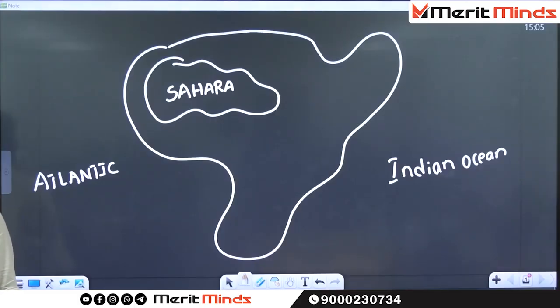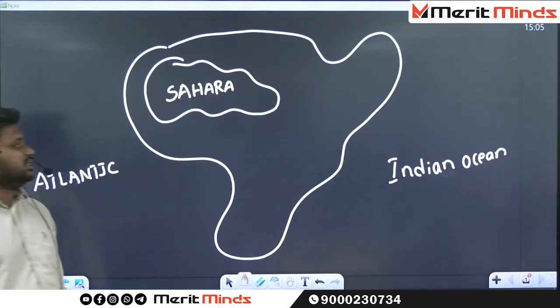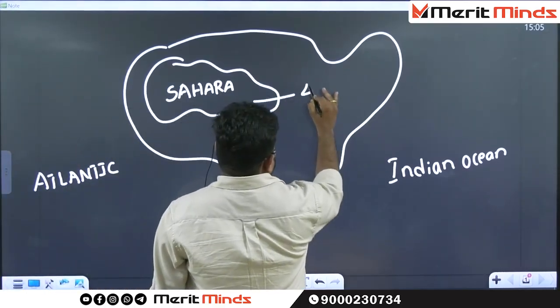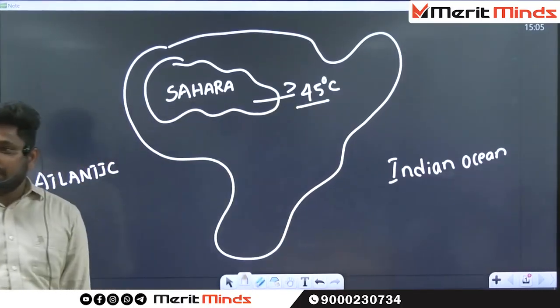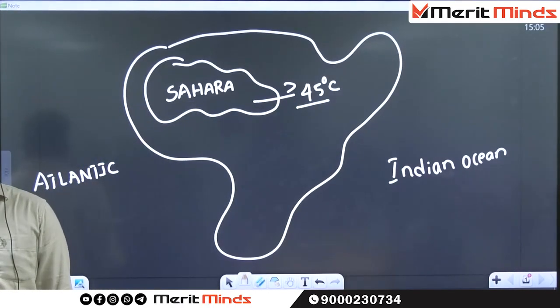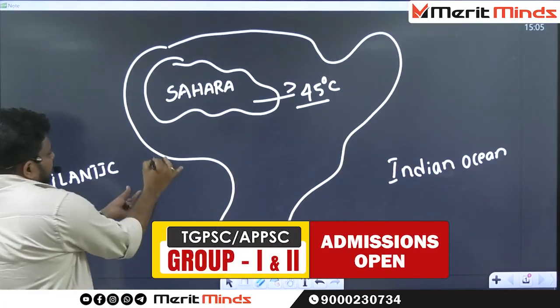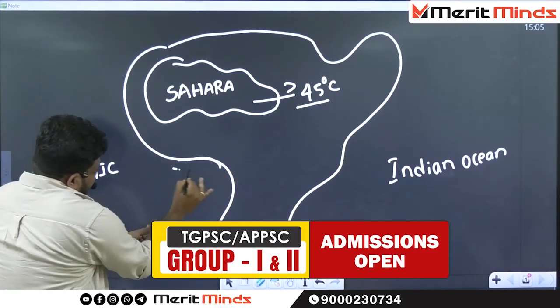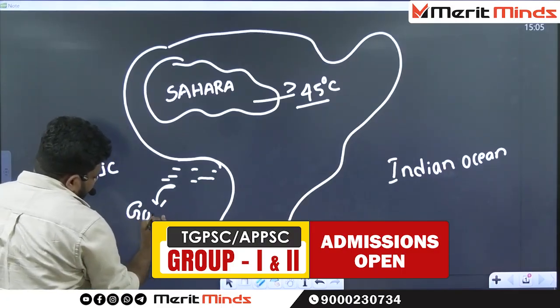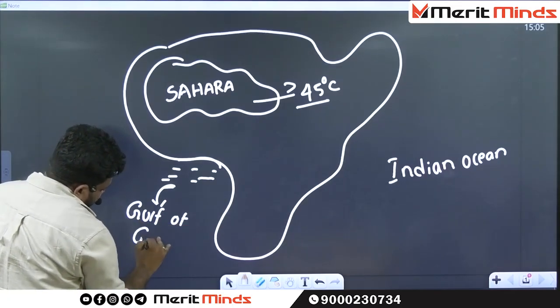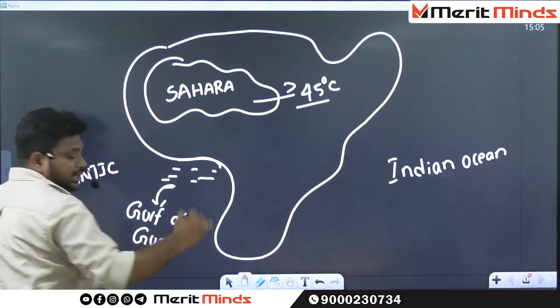What type of temperature can you find in the Sahara Desert? High temperatures. Every day there is a recording of more than 45 degrees centigrade. But there is this particular gulf, exactly this gulf, called the Gulf of Guinea.